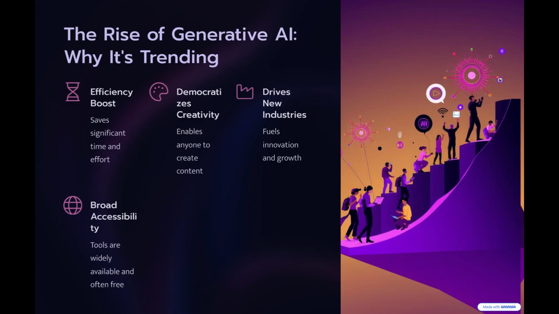So, why is generative AI suddenly everywhere? Like, why are people, from students to CEOs, talking about it, using it, and building with it? Let's break it down. First, generative AI saves time and effort. What once took hours, writing, designing, editing, now takes minutes. Need a presentation? A blog post, a logo? AI gives you a head start, or sometimes the full product. And that's a game changer.